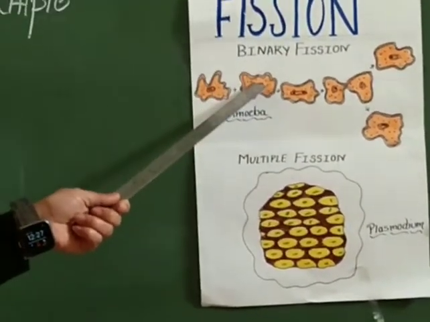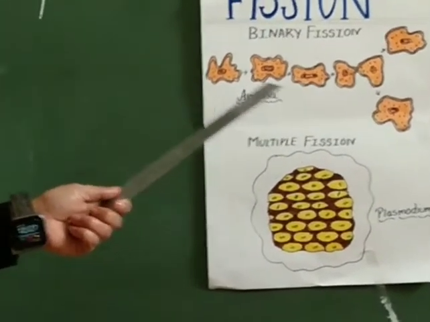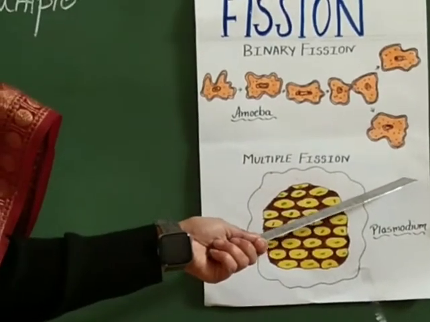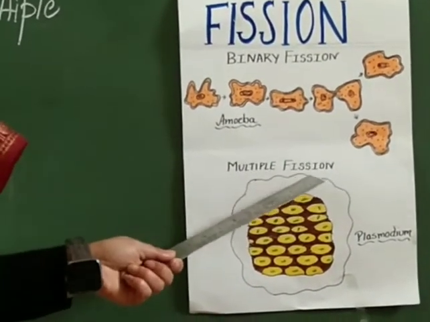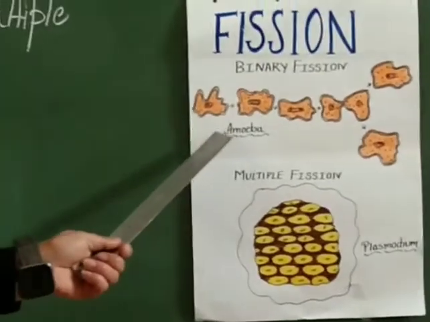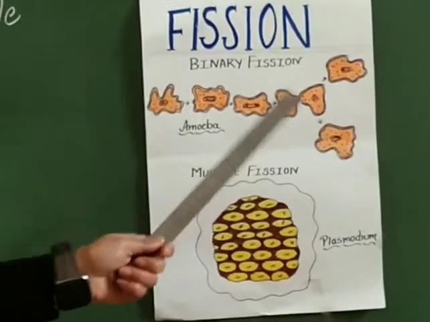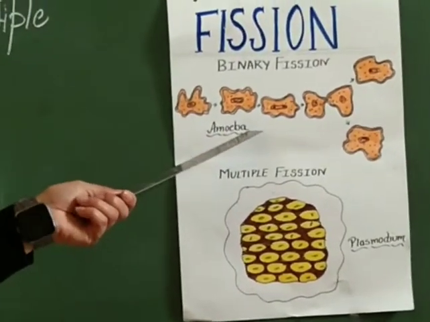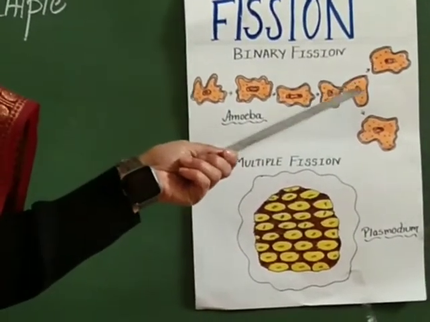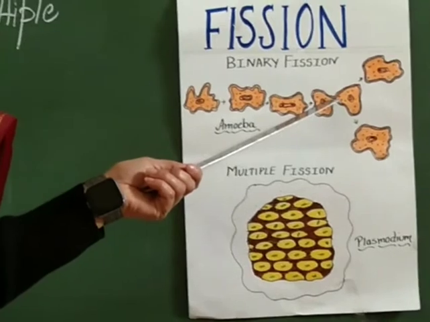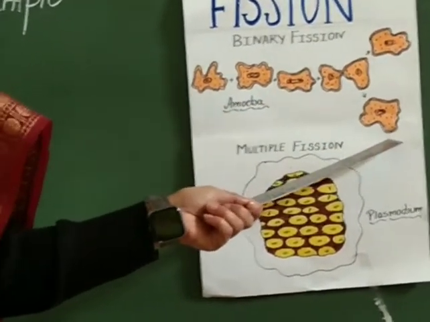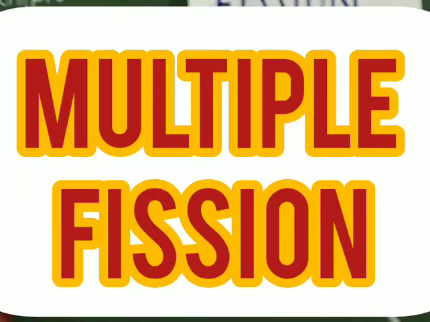Binary fission means, bi means two. That means the parent organism is dividing itself into two new daughter cells, and here the parent is losing its identity. These are the steps of binary fission: first the nucleus divides, and this process is called karyokinesis, and then the division of cytoplasm takes place, and this process is called cytokinesis, leading to the development of two new daughter cells.